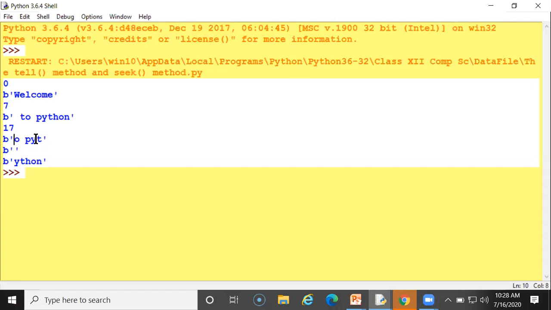Then PYT. PYT means 3. If you are writing 3, this is PYT, these characters will be retrieved. So from last, that is one example that was given, -5: -1, -2, -3, -4, -5. From last, these characters can be retrieved. So such searches and tell with the read function you can use in Python.